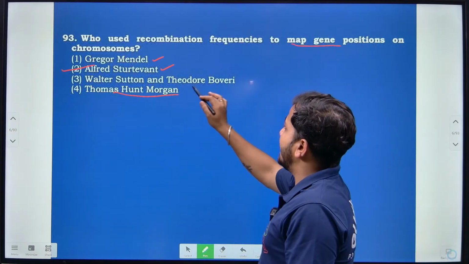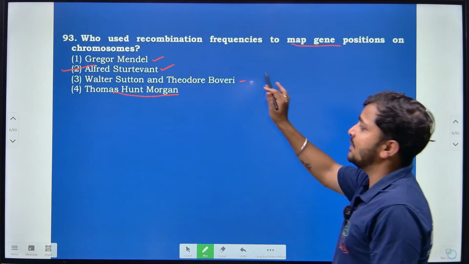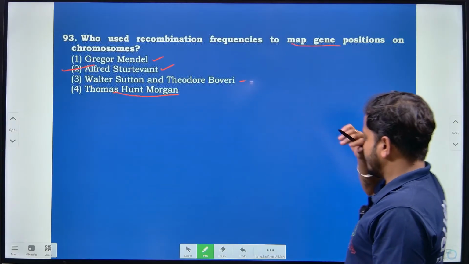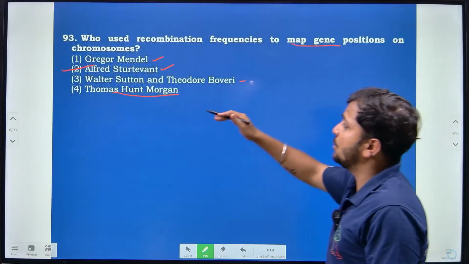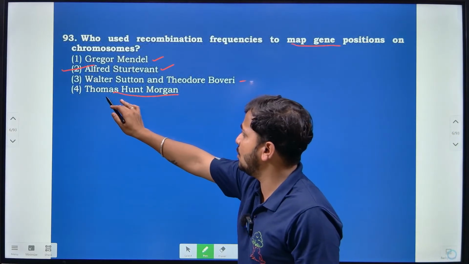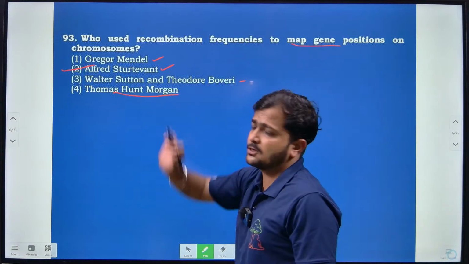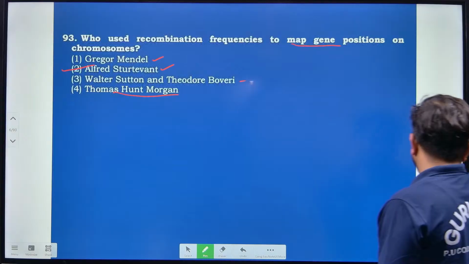Walter Sutton and Theodore Boveri are related with the chromosomal theory of inheritance, and it was further proved by experimentation by Thomas Hunt Morgan, right? So according to this question, Alfred Sturtevant is the correct answer, right?